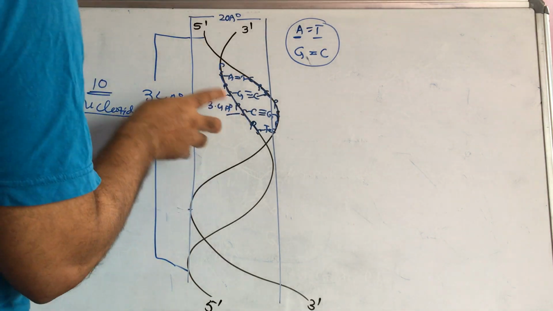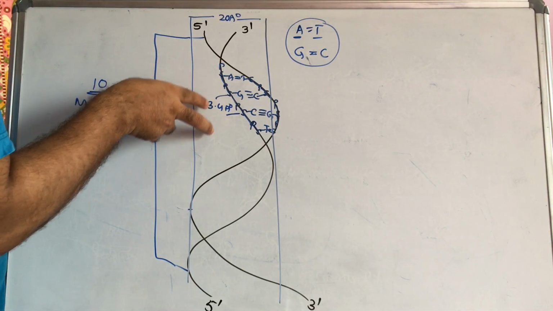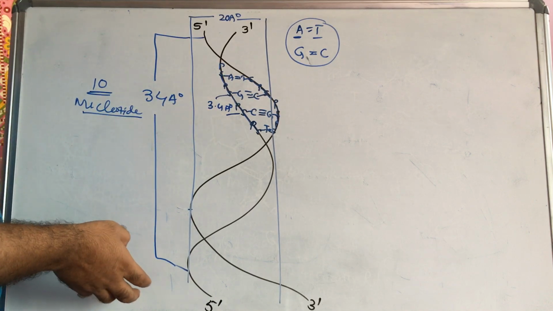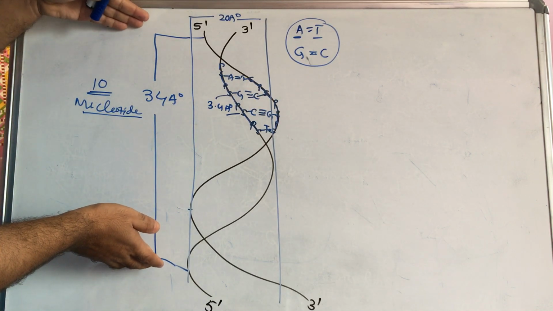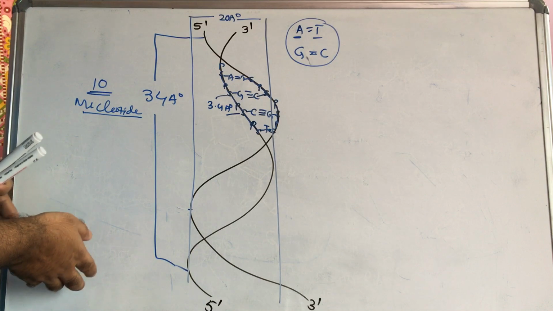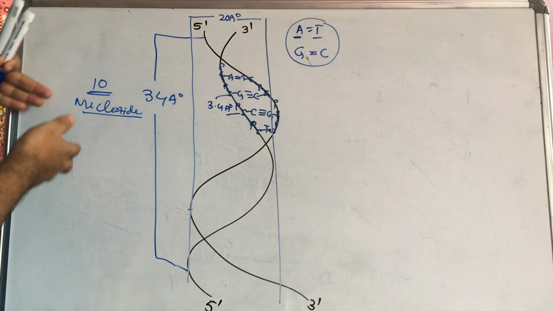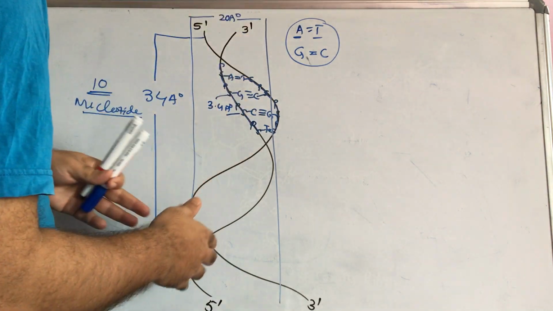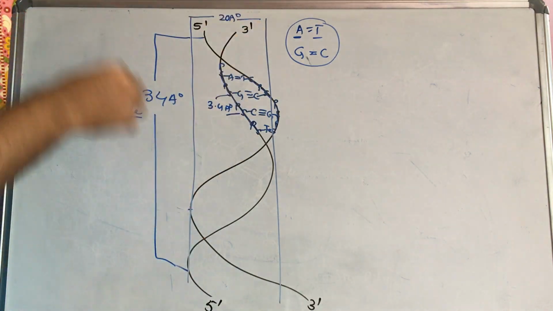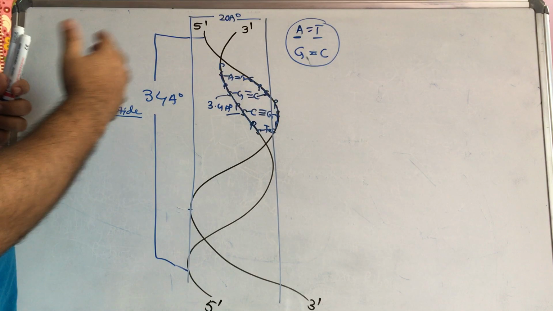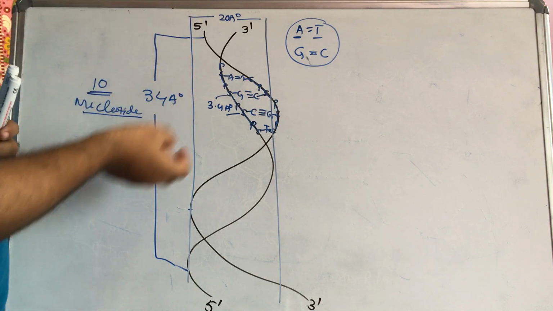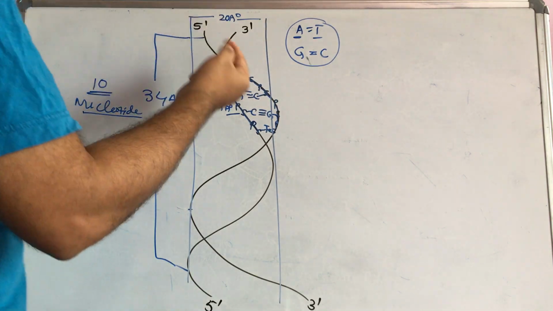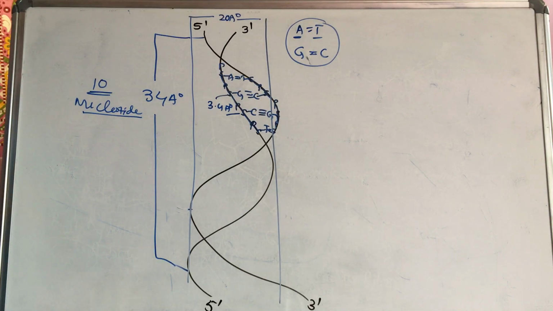What is the distance of each base pair? That is 3.4 angstrom. What is each turn of the nucleotide? That is 34 angstrom. And in each 34 angstrom, how many nucleotides will be there? 10 nucleotides will be there. What is the diameter of this double helix structure? It is 20 angstrom. Sometimes they may change the question and ask what is the radius of this double helix structure. So who proposed this double helix structure?